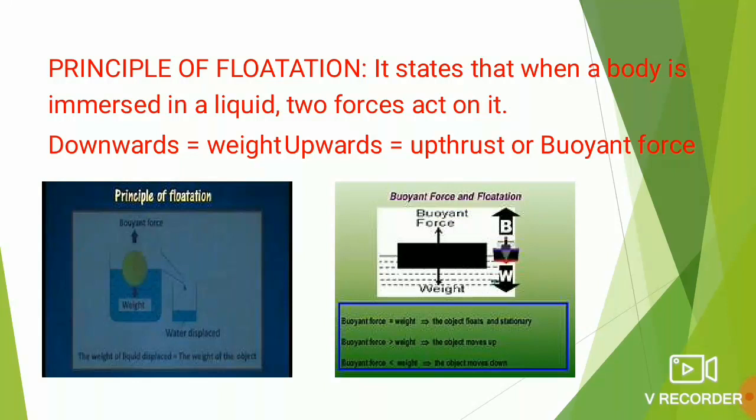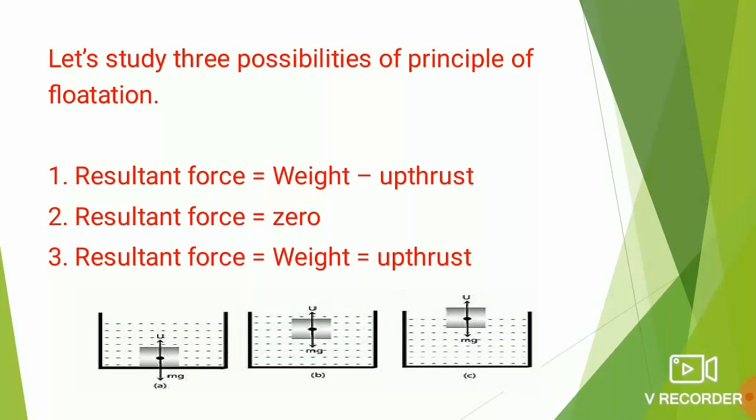Moving on to the second picture. The second picture is telling us that whenever any body is immersed in any liquid or any fluid, two forces act on that body. Downwards, the force of weight acts, which has a tendency to sink the body. Upwards, the force that is known as buoyant force or the upthrust acts, which has a tendency to float the body. Moving on, children, now we shall study the three possibilities that lead to the principle of flotation.